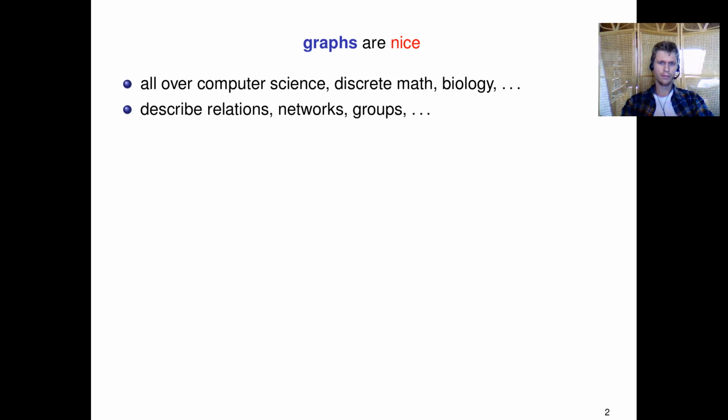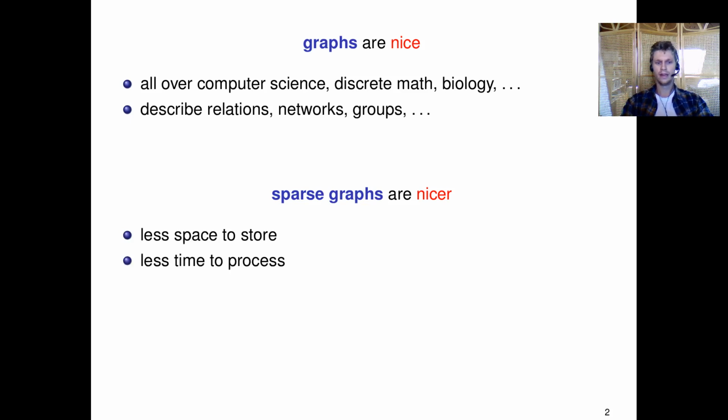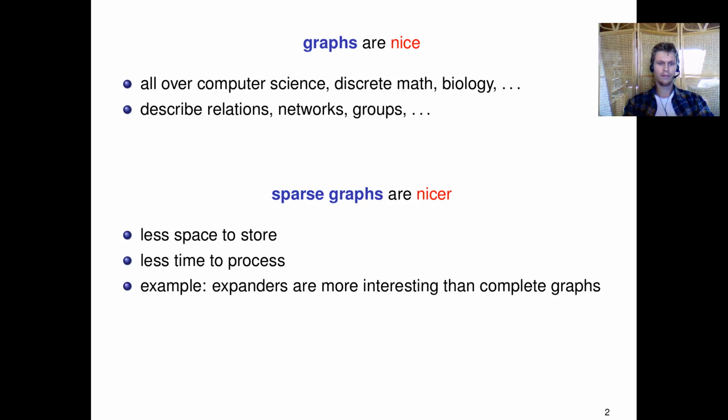Now, an even bolder claim is that sparse graphs are nicer. They take less space to store and less time to process, in the sense that if you want to solve a problem on a graph or estimate a certain quantity of a graph, then typically this will be easier for sparser graphs, where a graph is sparser if it has fewer edges. An example of this phenomenon is that expanders, which are sparse approximations of the complete graph, are much more interesting both mathematically and in applications than complete graphs.